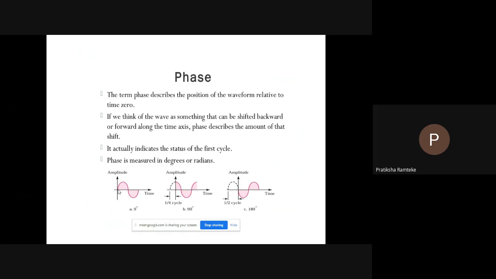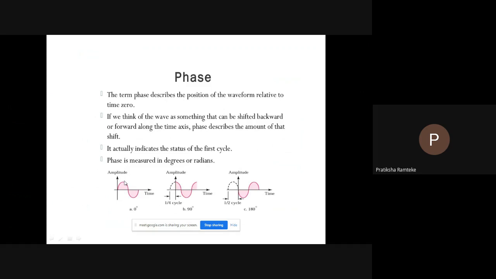It means the amplitude is increasing if the sine wave is starting from there. In the second figure, the phase is 90 degrees and the amplitude is starting from there, meaning it is moving downward, and this one is moving upward.